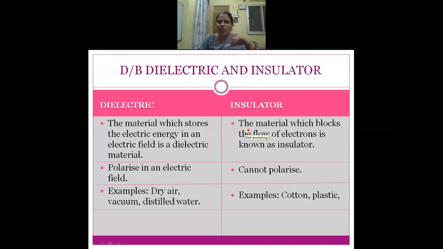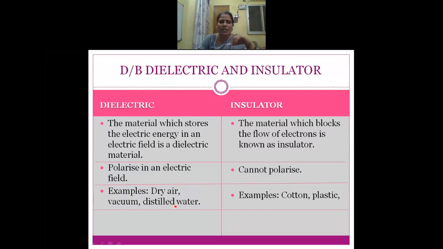And what are insulators? The material which blocks the flow of electrons is known as an insulator. Whenever we place a dielectric in an external electric field, it will be polarized, but insulators cannot be polarized.